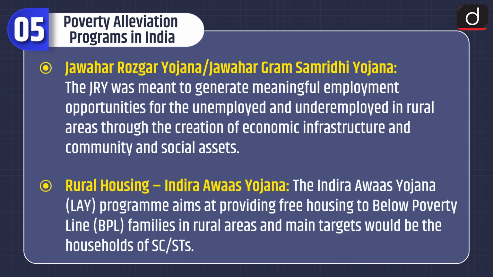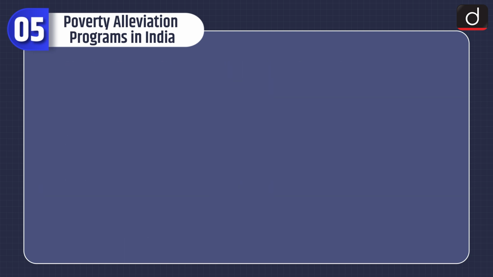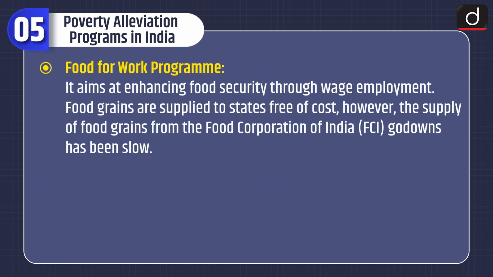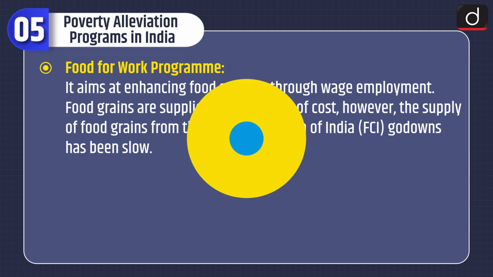Rural housing, Indira Awas Yojana. The Indira Awas Yojana program aims at providing free housing to below poverty line families in rural areas, and main targets would be the households of SC/STs. And Food for Work program. It aims at enhancing food security through wage employment. Food grains are supplied to states free of cost. However, the supply of food grains from the Food Corporation of India godowns has been slow.